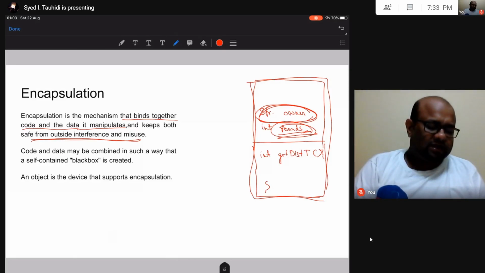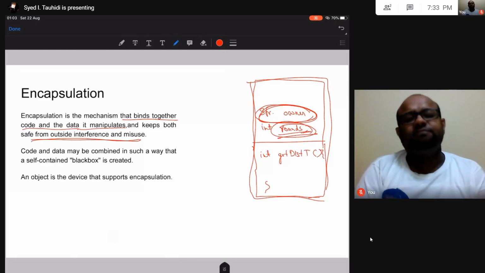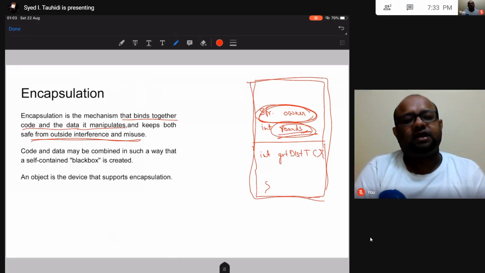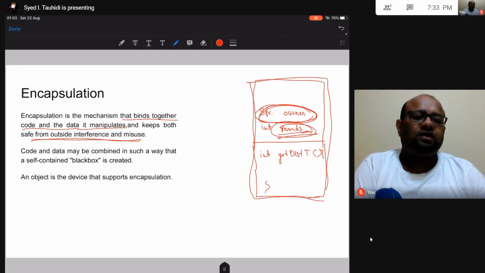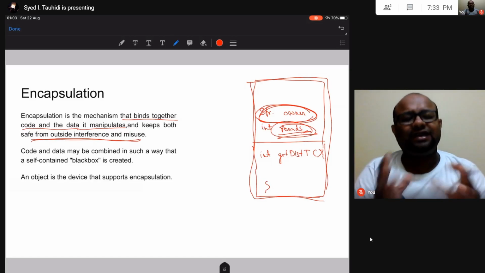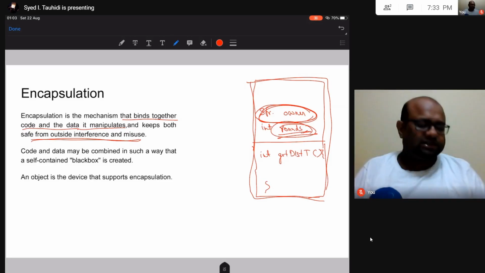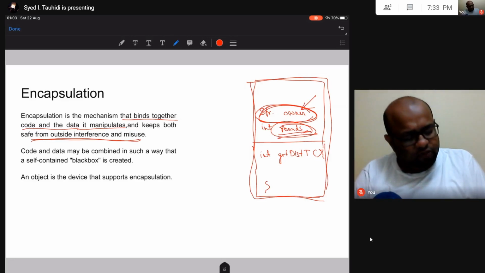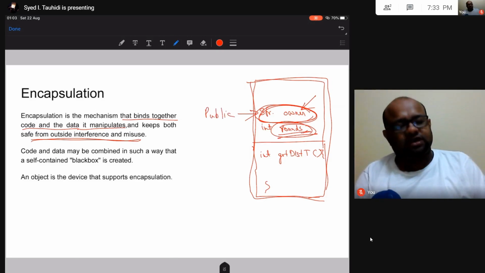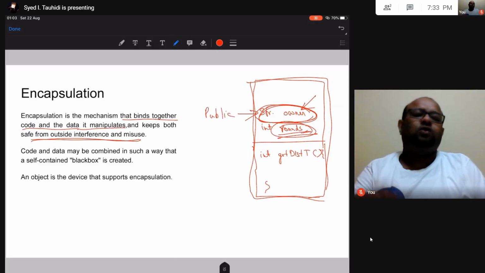Okay, so why, for example, at some point of time it may so happen that I am going to sell my car, and then if I sell my car, the ownership will get transferred, right? So this car selling code should be able to change this variable, owner. So I am going to give outside code access to this variable. So code outside this class would be able to change the value of owner.